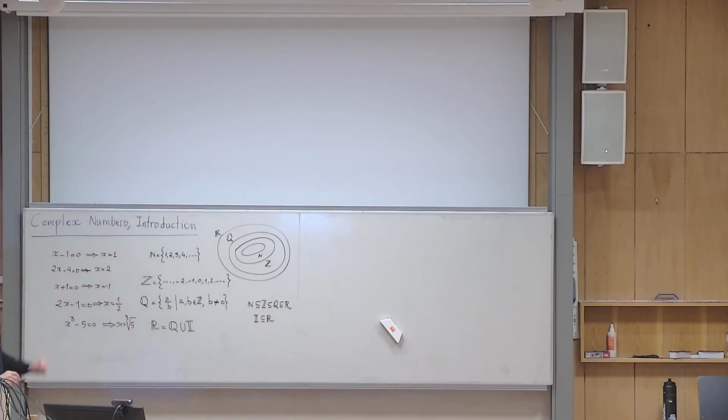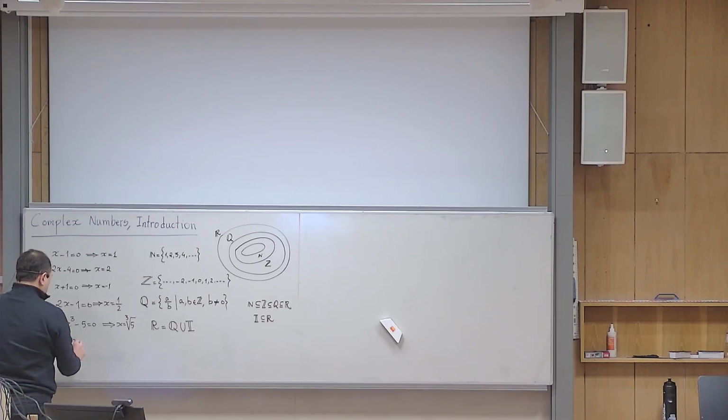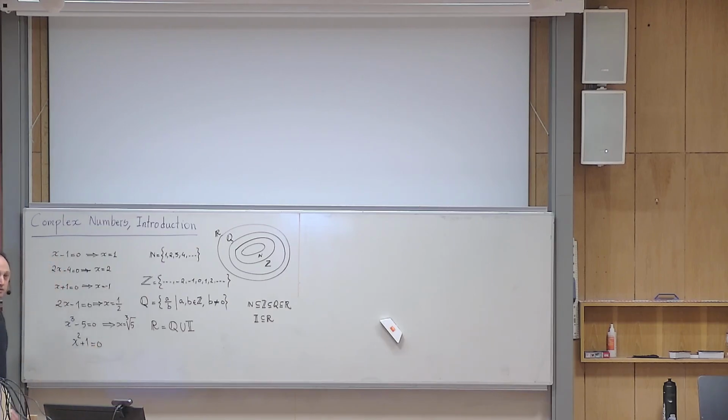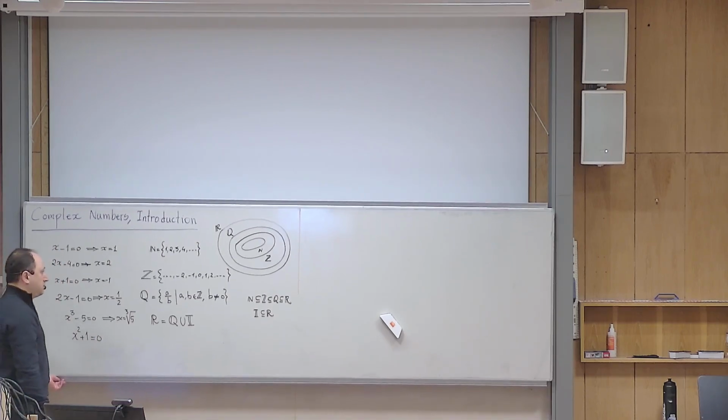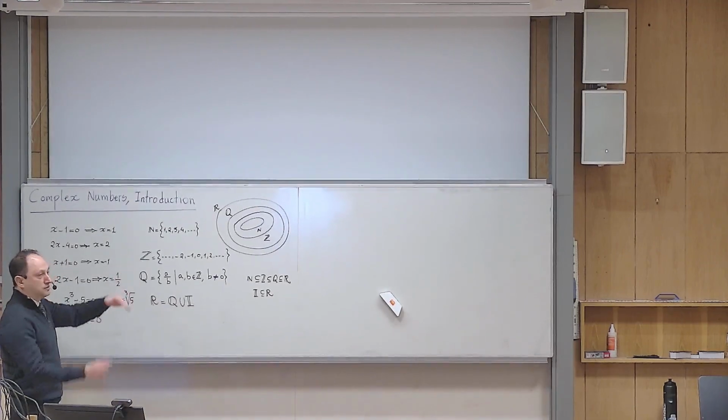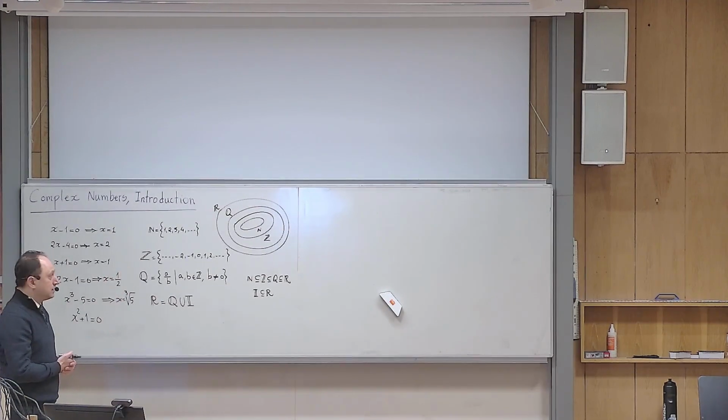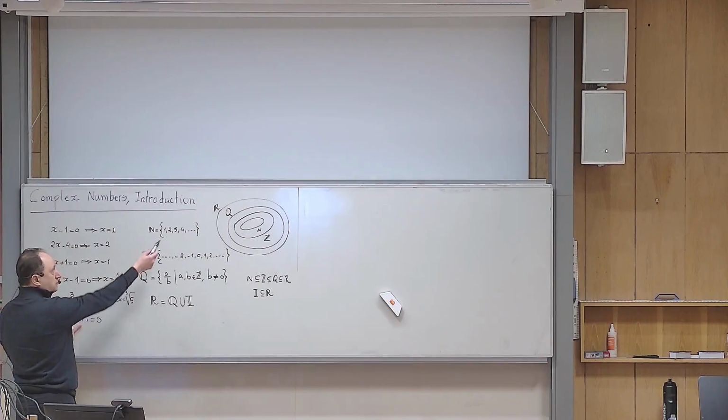Okay, but this is still not enough. So Gauss was thinking about this problem. What happens if I want to solve a simple equation, x squared plus 1 equals 0? Then you see that you should give up if you do not want to extend your sets to a bigger one. Because can we solve this in R?